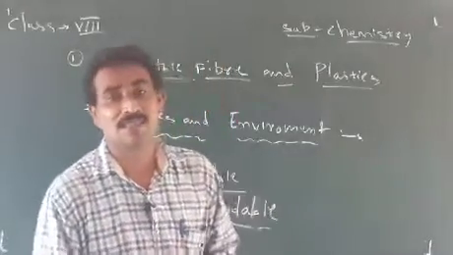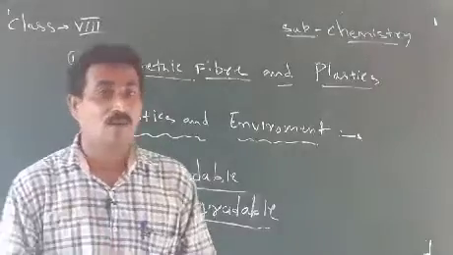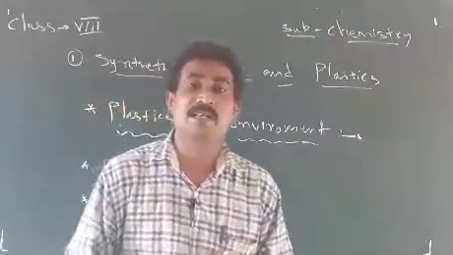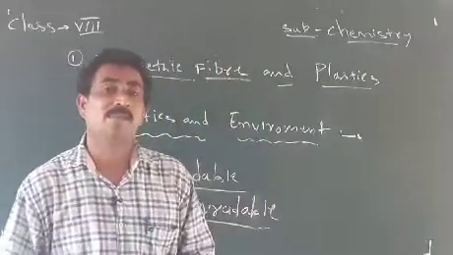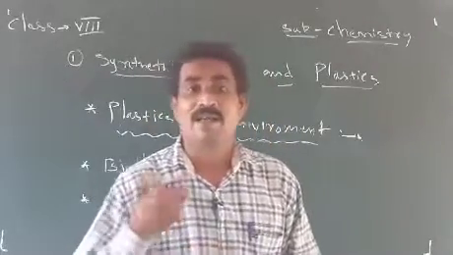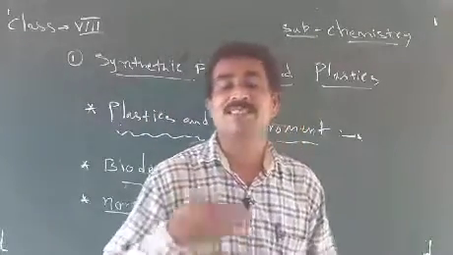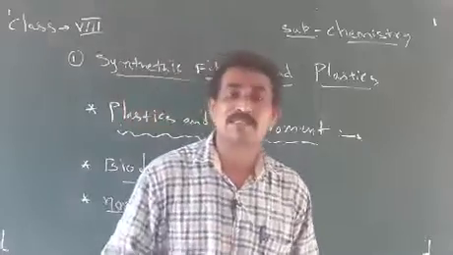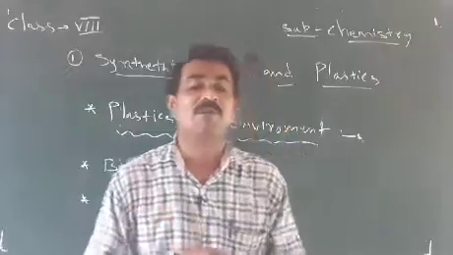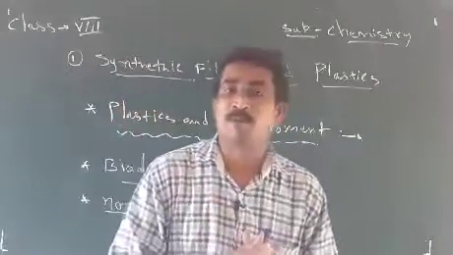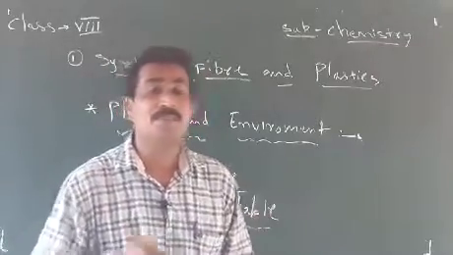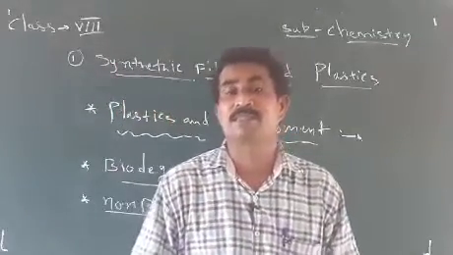In the previous video class we learned about how synthetic fiber is made and the types of synthetic fiber. Afterwards we learned about plastic, and how plastics are divided into two categories: one is thermoplastic, another is thermosetting plastics. Then we learned the properties of plastics and the choice of plastics. That is what we completed in the previous class.